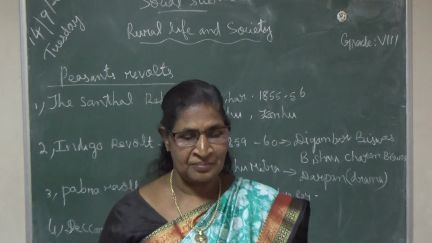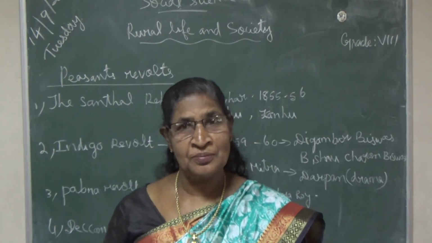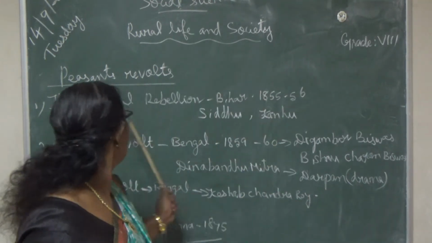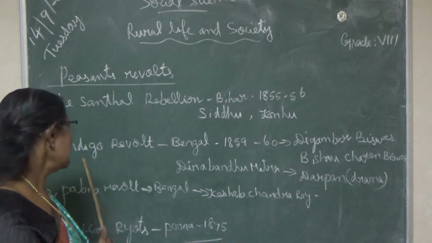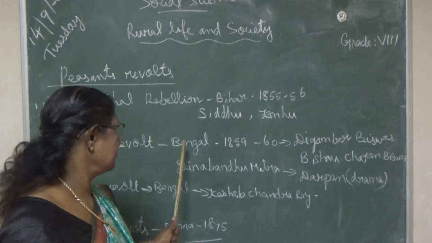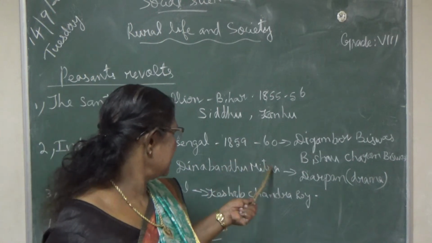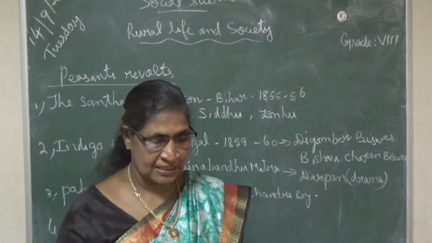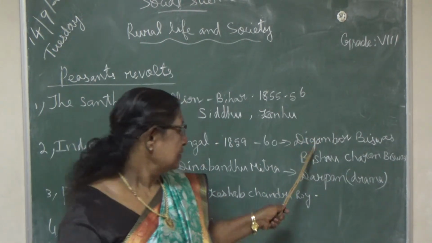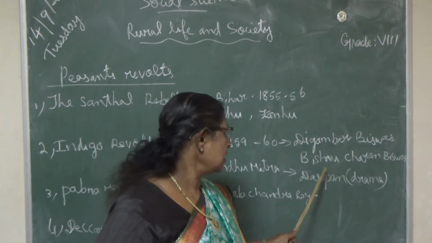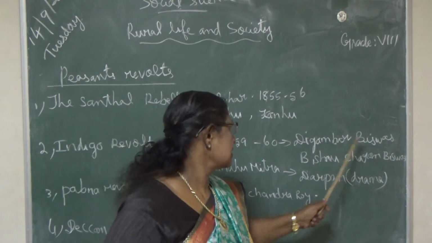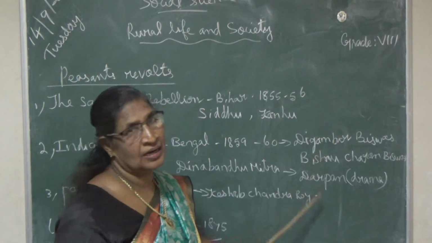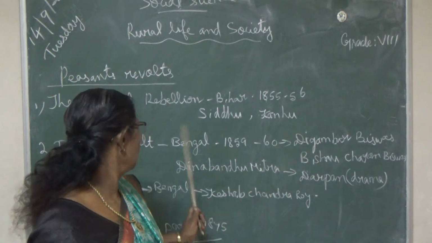But that rebellion was put down by the heavy hand, that means the British government. That much only about the Santal rebellion. Next, the Indigo revolt. It took place in Bengal in the year 1859 to 60. That revolt was led by Digambar Biswas and Vishnu Charan Biswas.